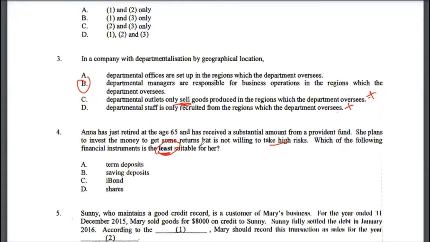So the focus here is least suitable, not the most suitable, right? So Anna is old. She's at 65. She got her MPF. Good for her. Now she wants to invest to make more money, but she doesn't want to take high risk, right? So the most risky asset in this case would actually be shares. So the correct answer to multiple choice 4 would be D, because shares are quite risky. The market fluctuations are very high, and therefore that's why it's the least suitable investment or financial instrument for her.